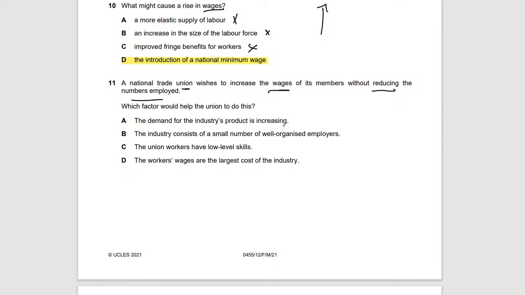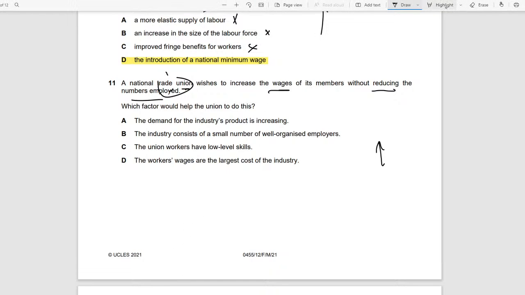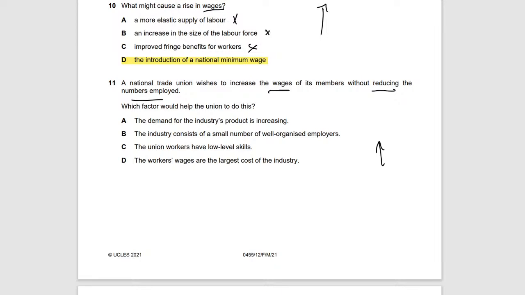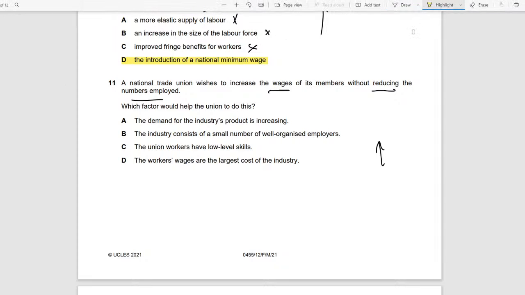The demand for the industry or the product is rising. Yes, because if there are more people wanting their product, then they can say this product is doing well. This product is making enough profit. Why not increase the wages? Hopefully you guys know what trade unions are, right? Trade unions are basically an organization that are together for the betterment of people. Basically working conditions, stuff like that. So the answer is A, right? The answer is A.